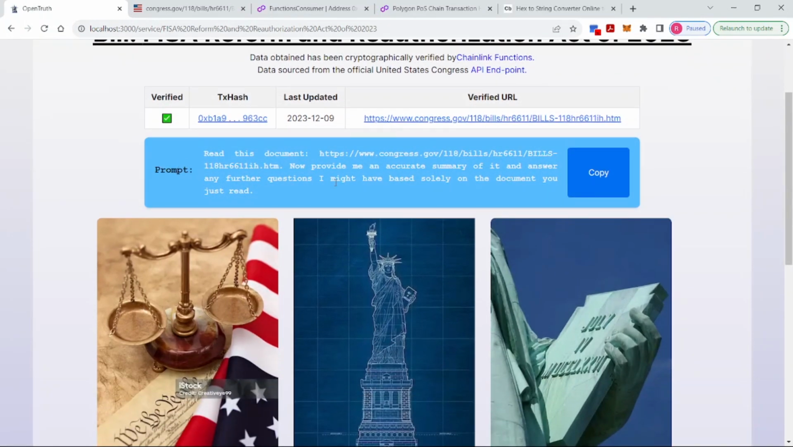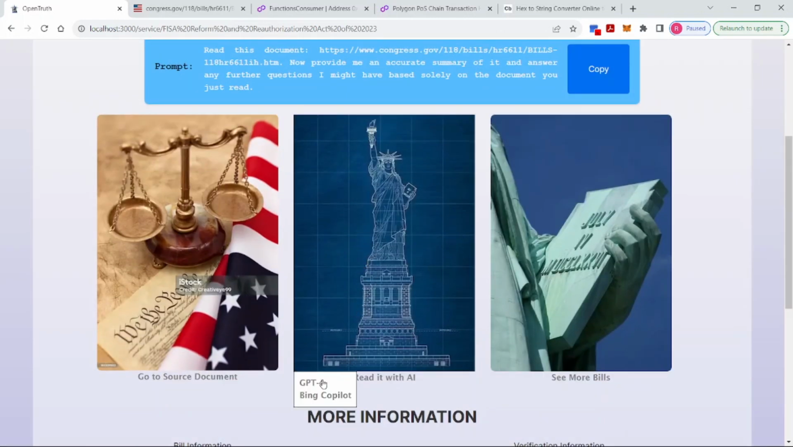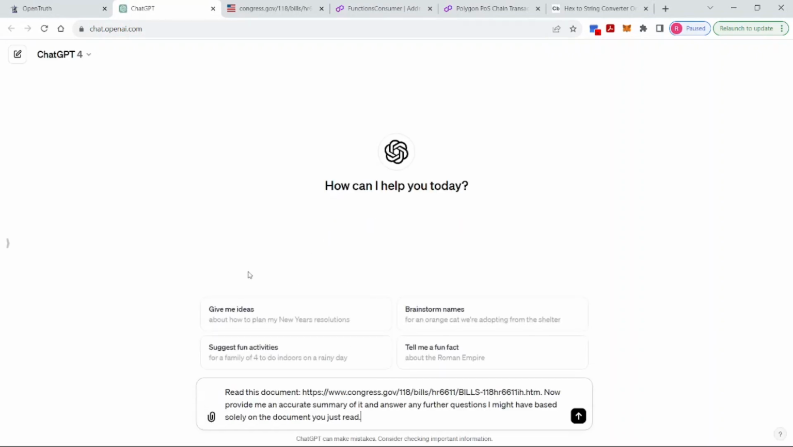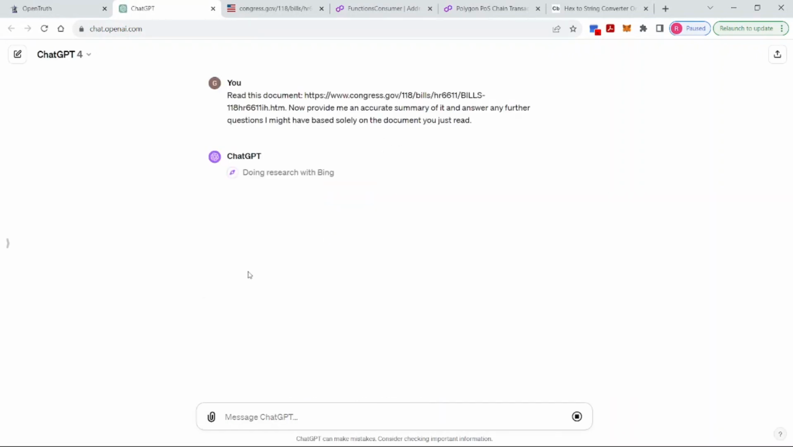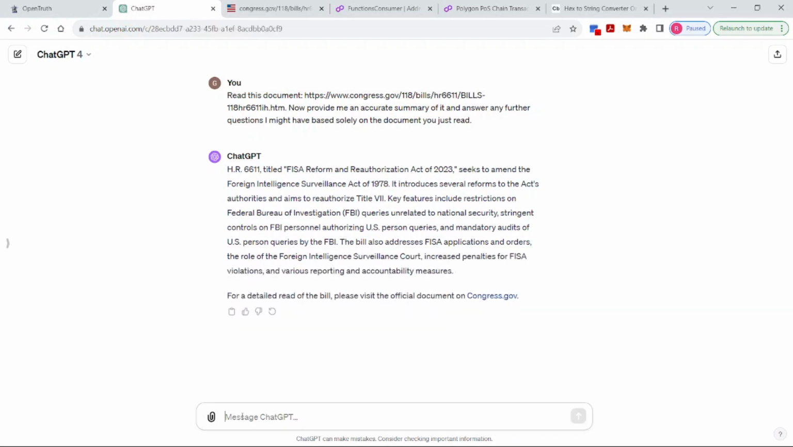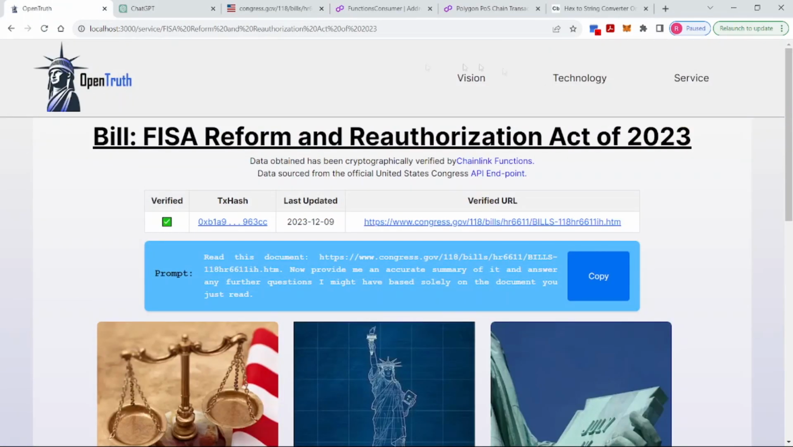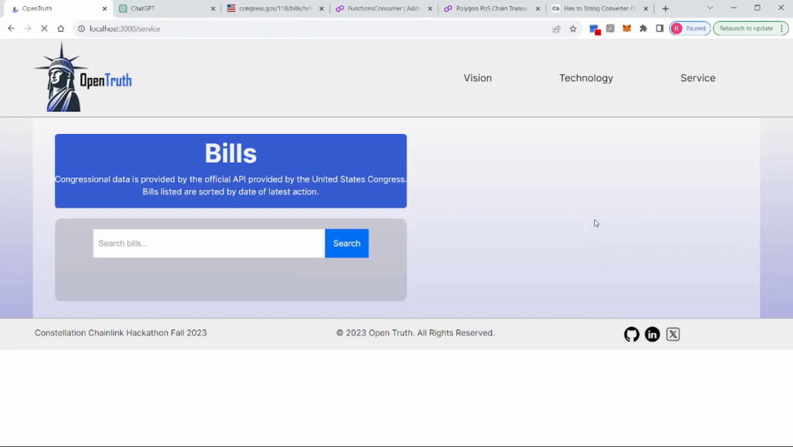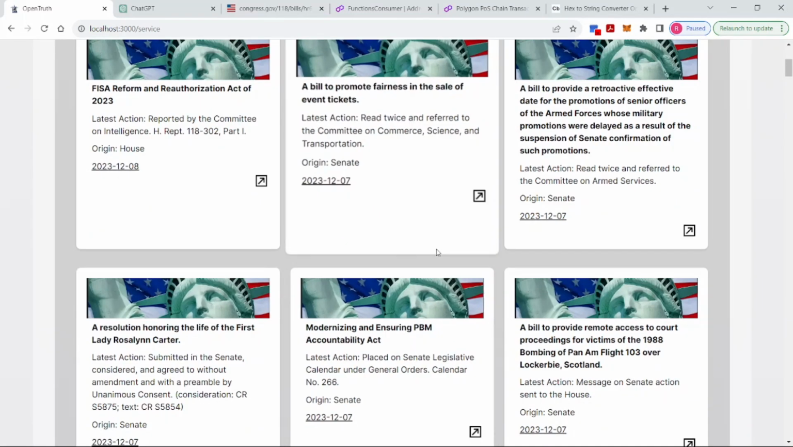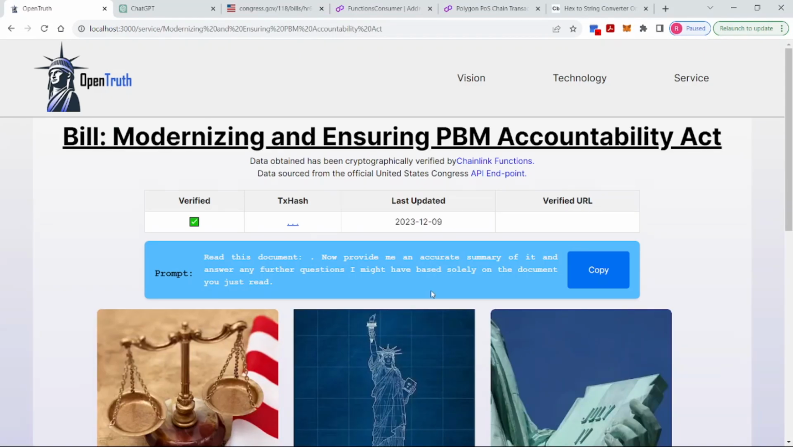Now we can confidently copy this prompt that has been modified for us. Go to the AI of our choosing. Paste it. And now we can interact with it any way we want. As mentioned before, any bill can be verified using functions without any effort from the user. Simply head back to the service page, select any bill that you're interested in, and functions will do the rest.